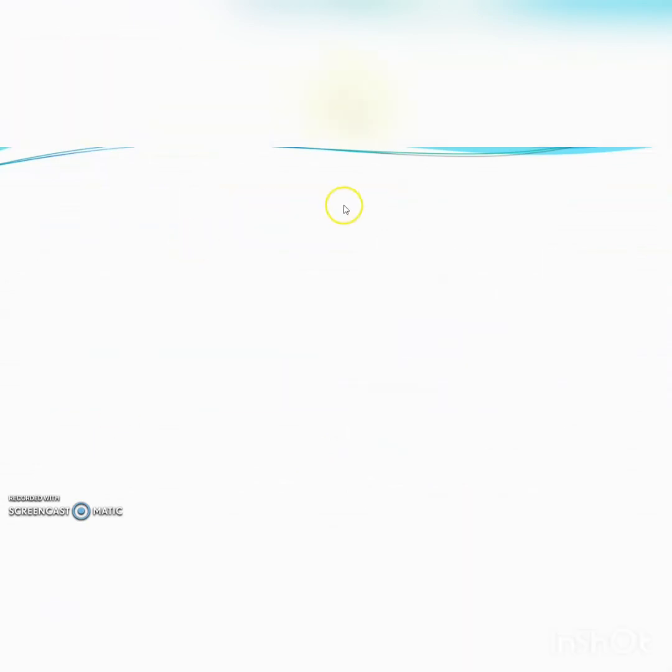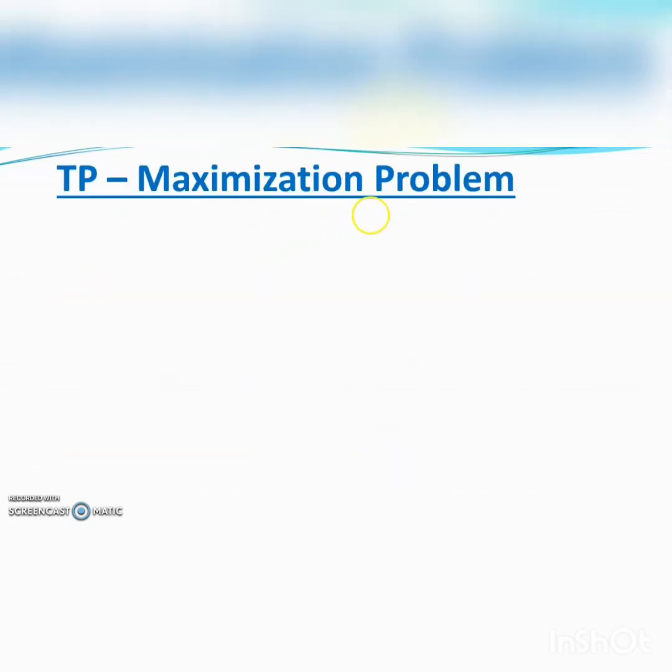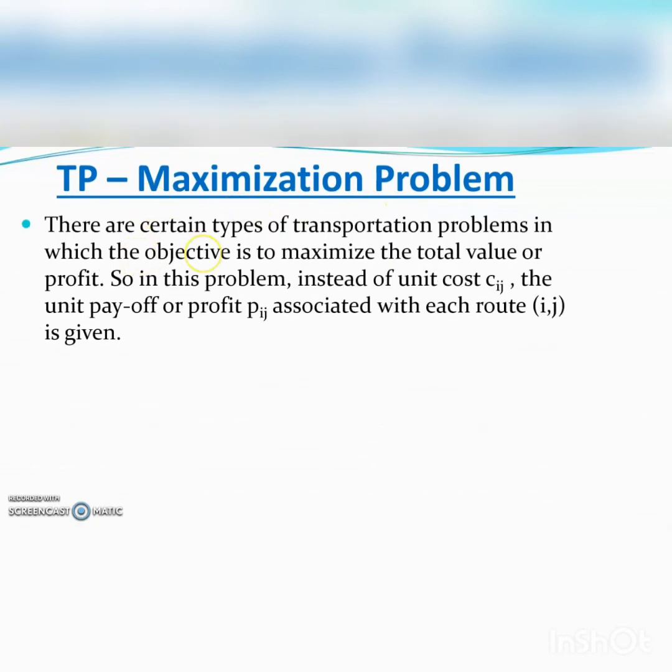Now let us discuss another kind of transportation problem, which is the maximizing transportation problem. There are certain types of transportation problem in which the objective is to maximize the total value, that is, we may consider it as profit.